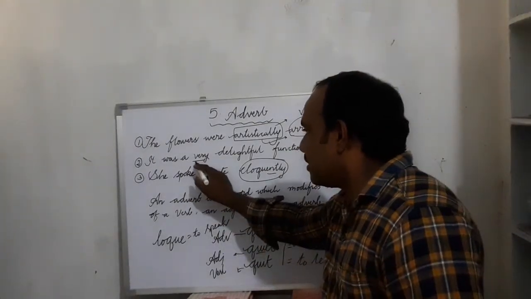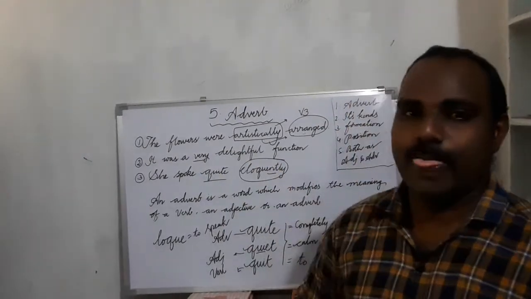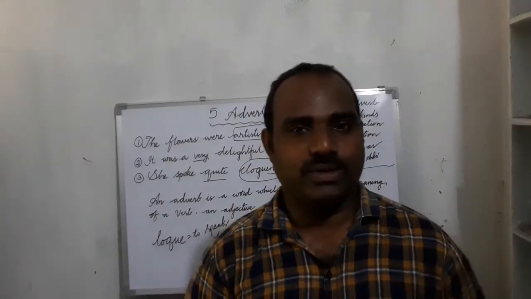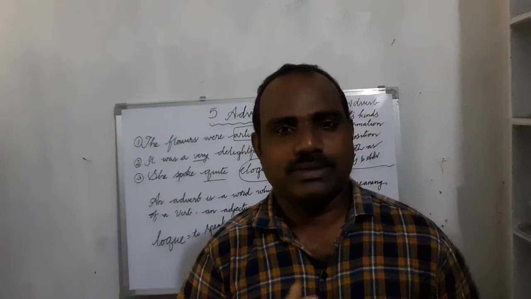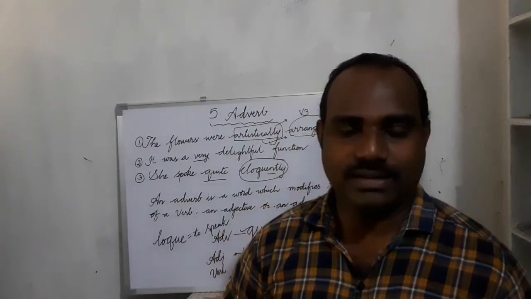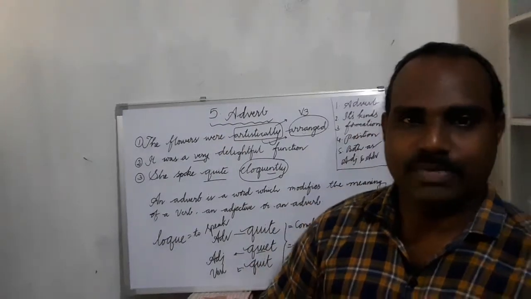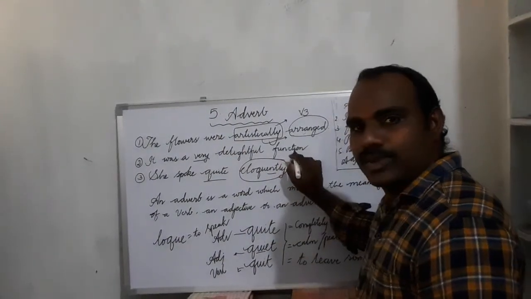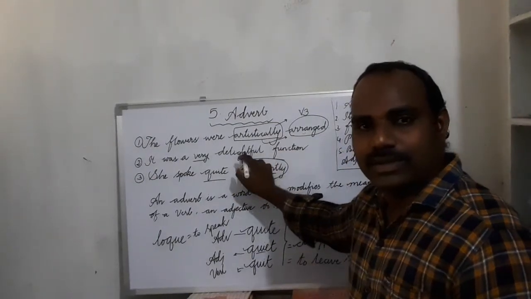Here it was a very delightful function. Here delightful is an adjective. Delightful, more delightful, most delightful. Here delightful means something that makes us very happy or feeling so cheerful. Here this word delightful is describing function. Function is a noun. So the word that describes a noun or pronoun is called an adjective.